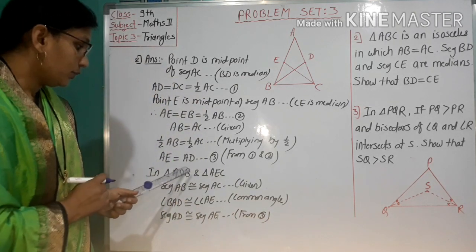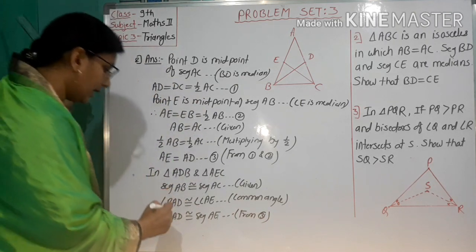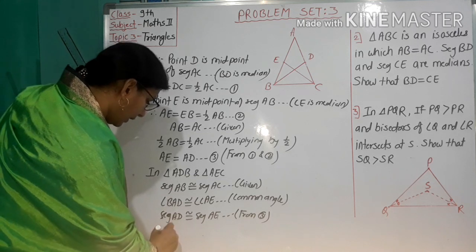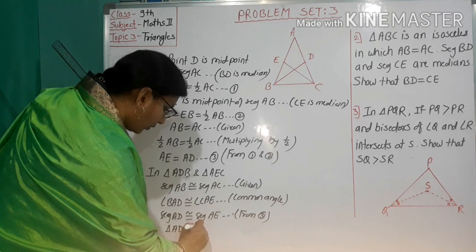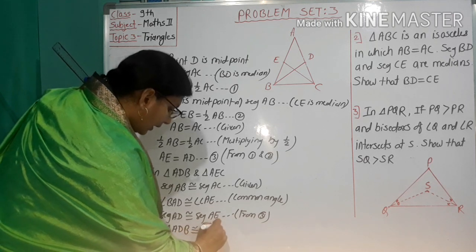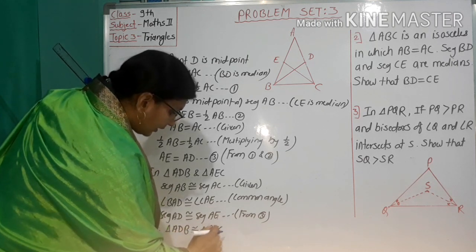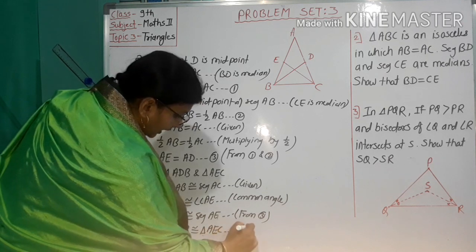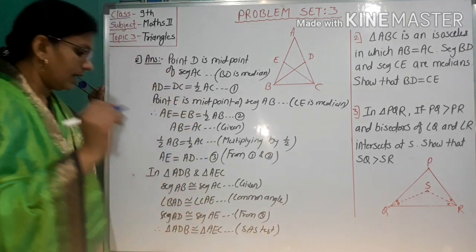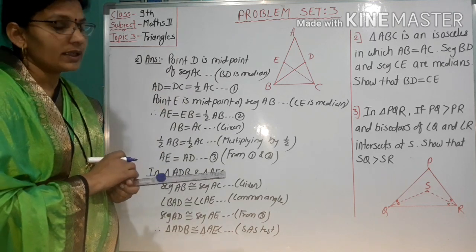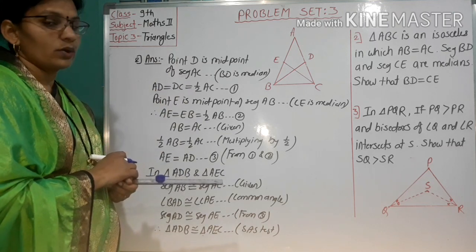Therefore these two triangles are congruent by SAS test. Therefore triangle ADB is congruent to triangle AEC by SAS test. And if triangles are congruent, corresponding sides are also congruent.